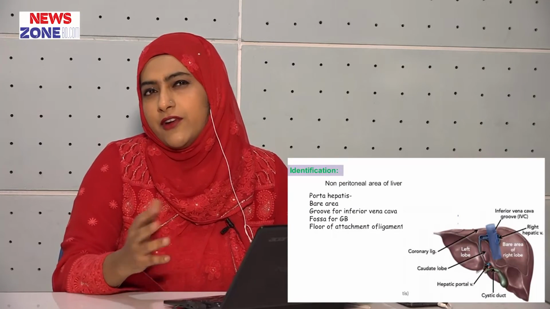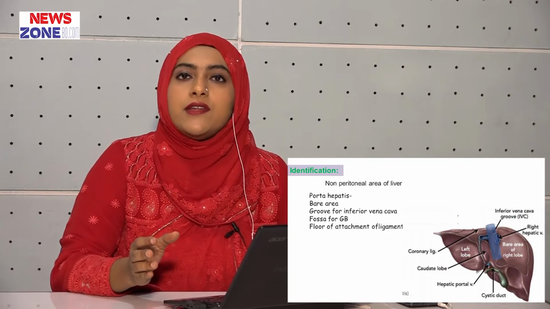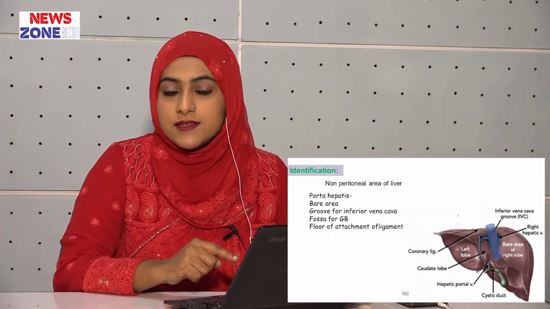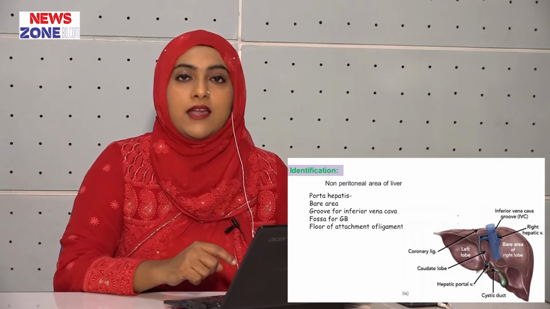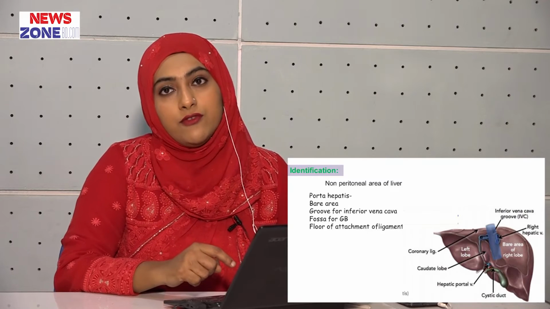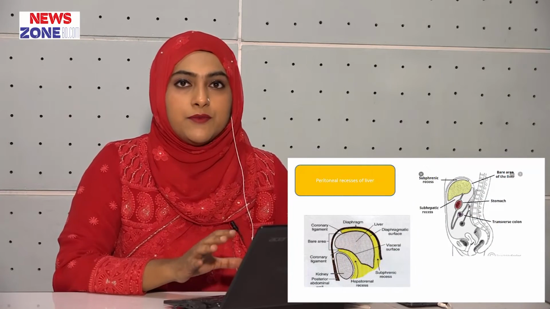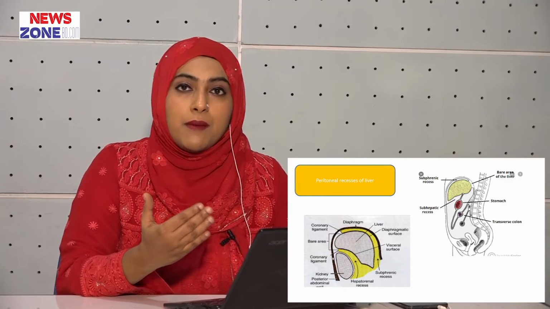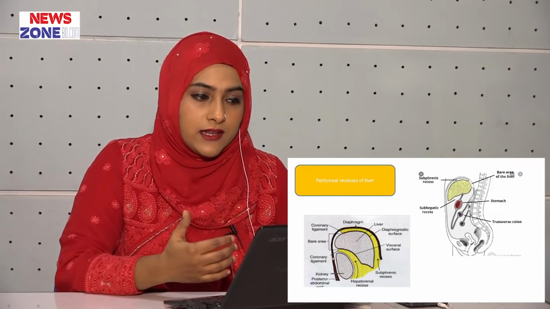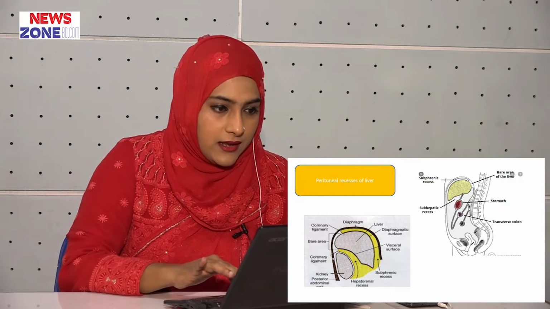You may frequently ask, what are the non-peritoneal areas of the liver? The non-peritoneal areas of the liver are the porta hepatis, the bare area of the right lobe of the liver, the groove for the inferior vena cava, the fossa for the gallbladder, and the floor of the attachment of the ligament. There are some peritoneal recesses present around the liver. Above the liver there is a supraperitoneal recess, and just below the liver there is a subperitoneal recess.